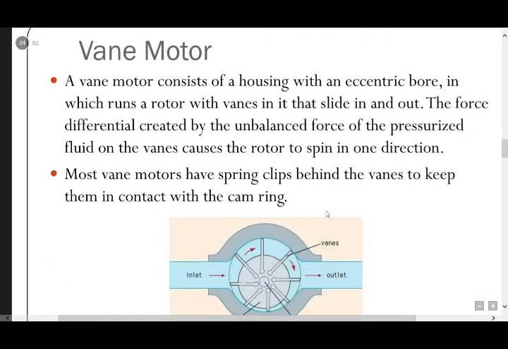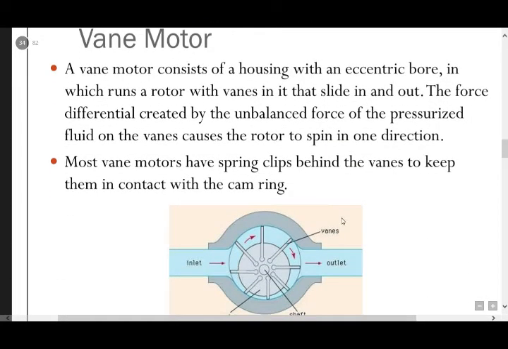Vane motor. A vane motor consists of a housing with an eccentric bore in which runs a rotor with vanes in it that slide in and out. The force differential created by the unbalanced force of the pressurized fluid on the vanes causes the rotor to spin in one direction. Most of the vane motors have spring clips behind the vanes to keep them in contact with the cam ring.